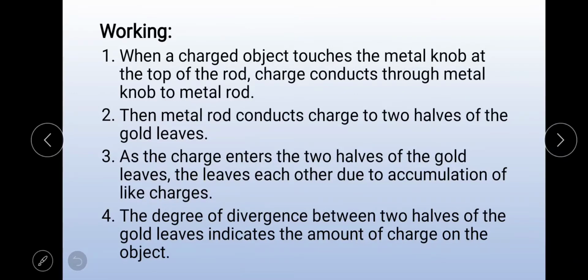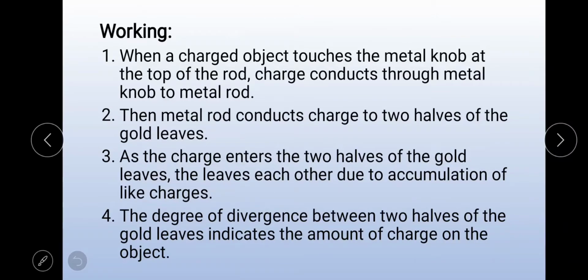As charge enters the two halves of the gold leaves, the leaves will repel each other due to accumulation of like charges. As you know, like charges repel each other and unlike charges attract each other. So here similar charges are accumulated on the gold leaves, hence the gold leaves repel each other.